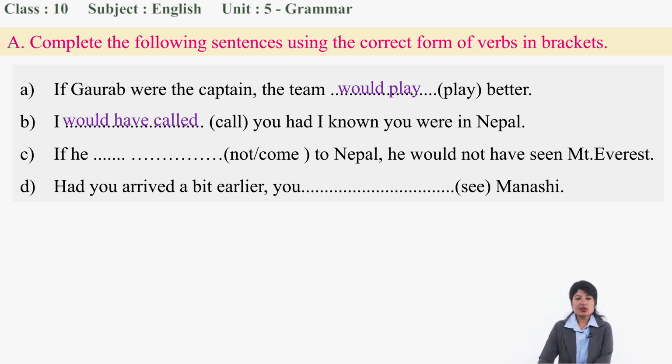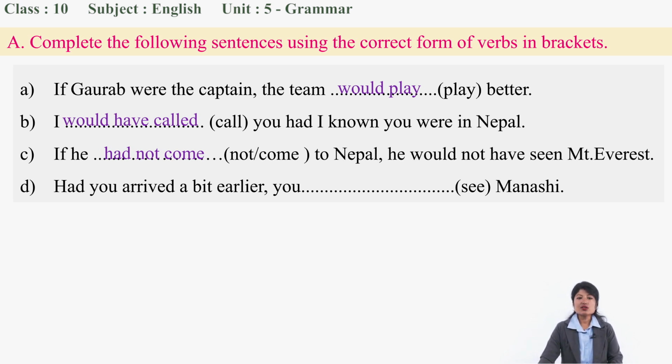Then C. What is there in C? If he did not come to Nepal, he would not have seen Mount Everest. So what do we fill over here? Had not come. If he had not come to Nepal, he would not have seen Mount Everest.